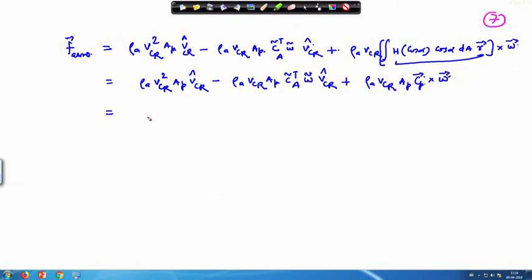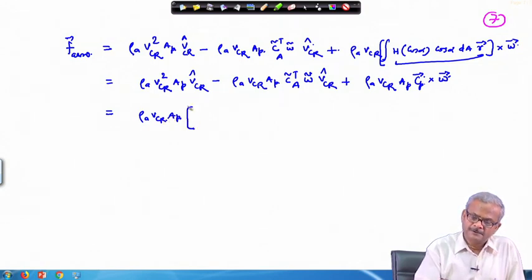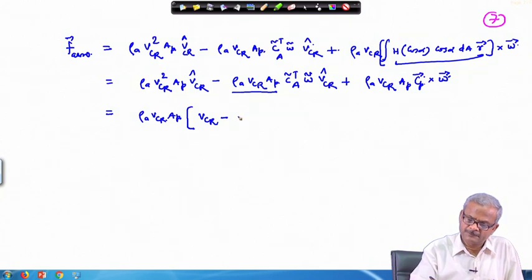Okay, so, rho a V c r times A p can be taken outside the bracket, and what we get here is V c r minus rho a V c r A p will go from this side.